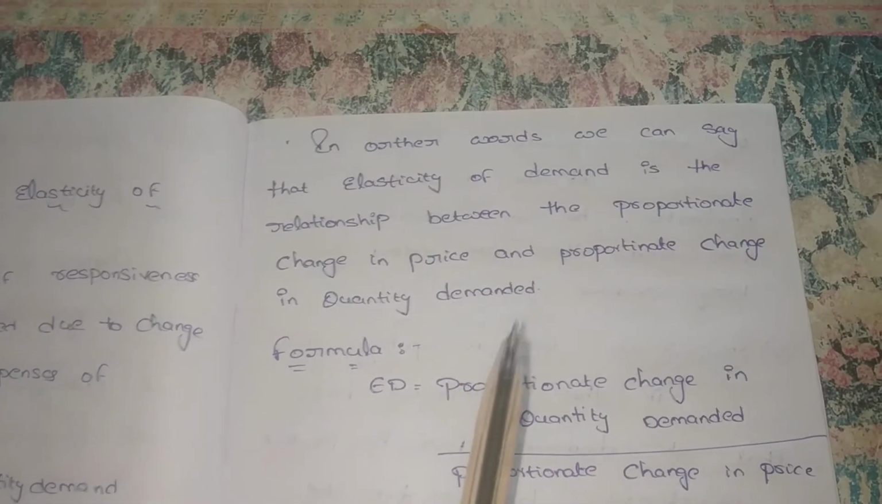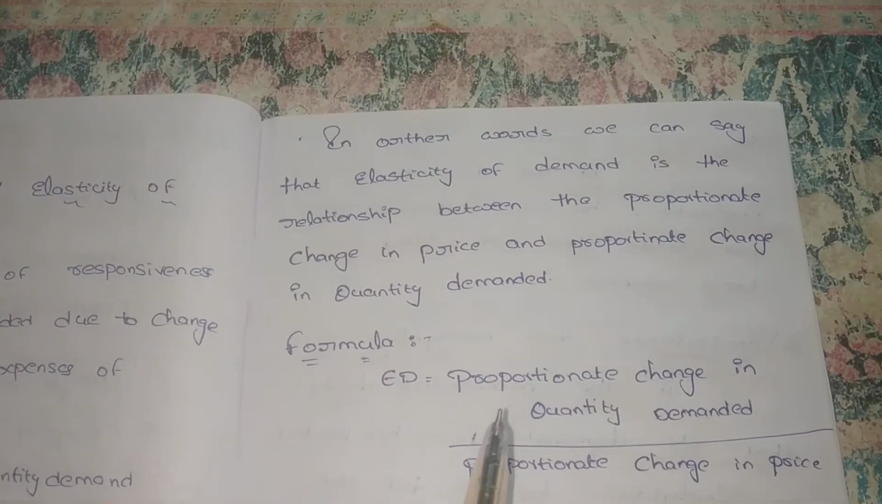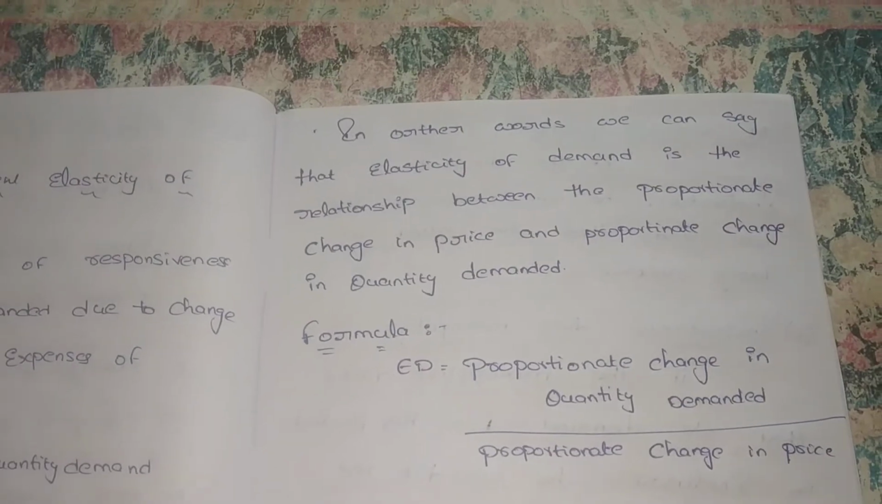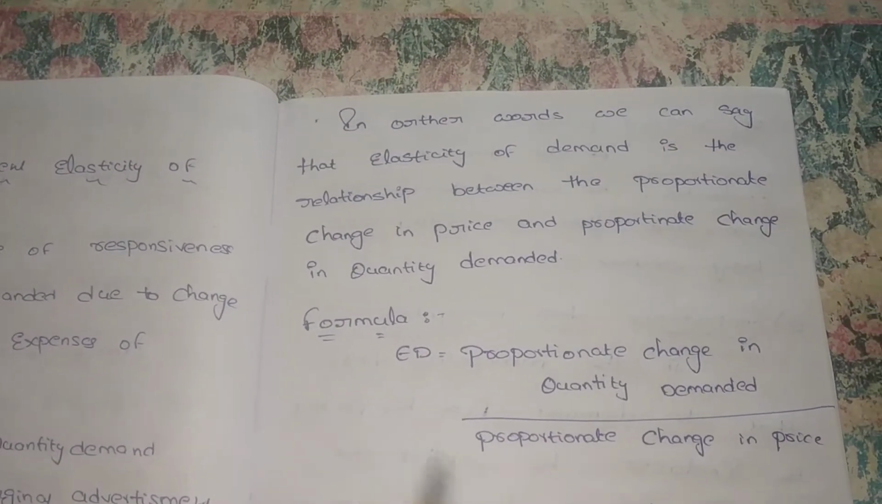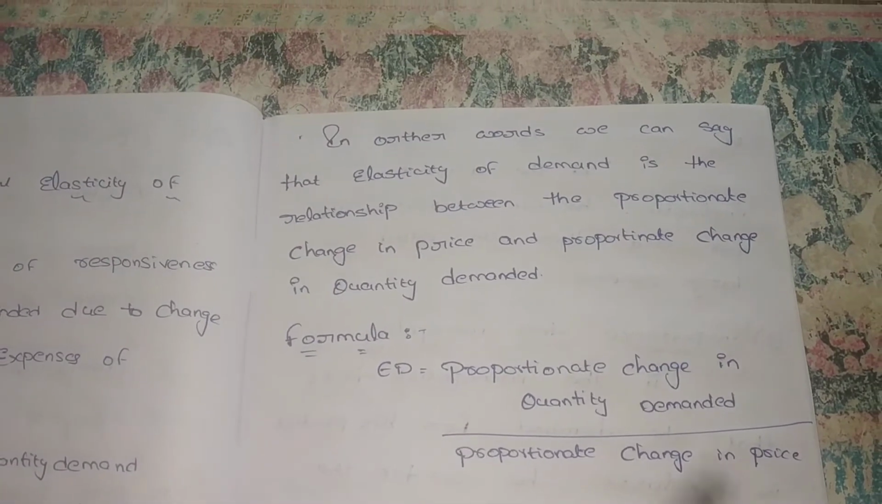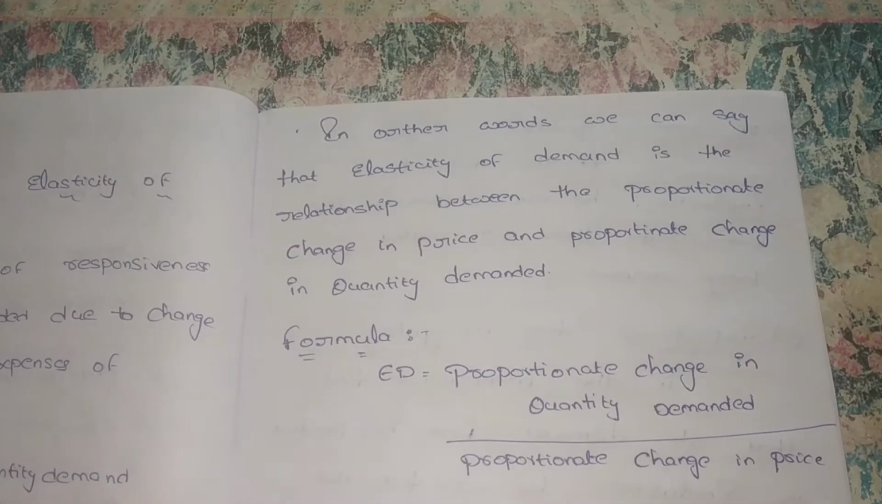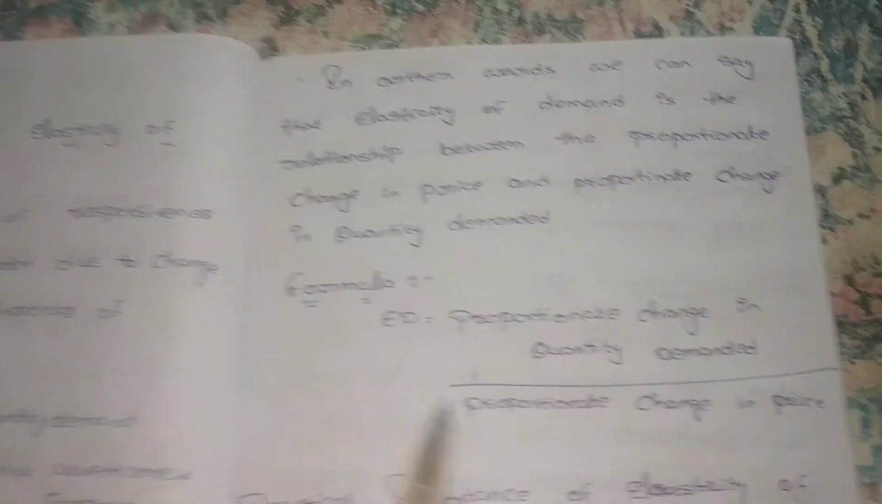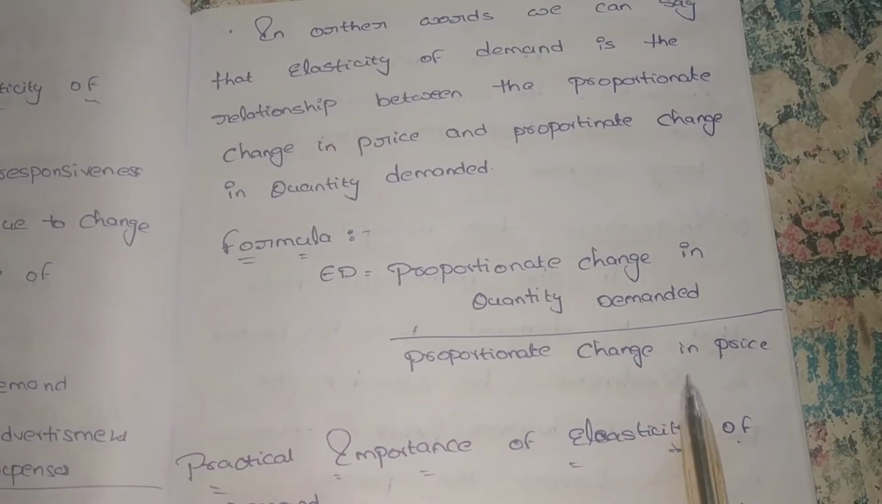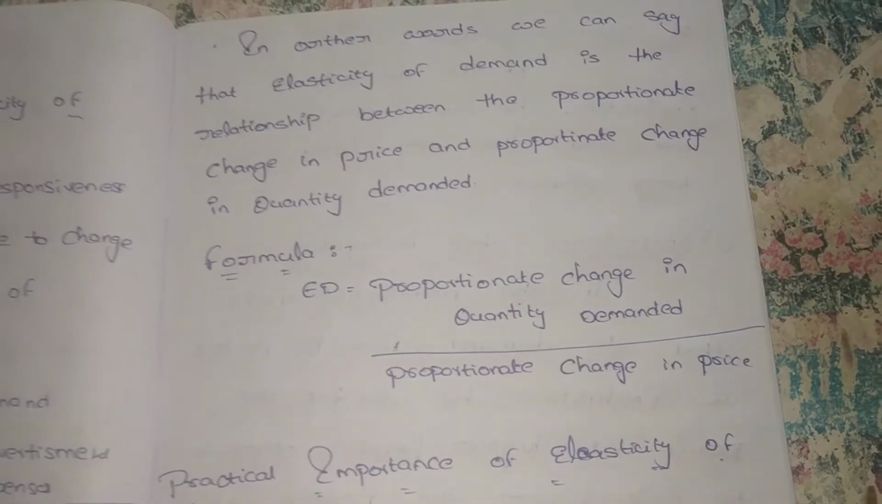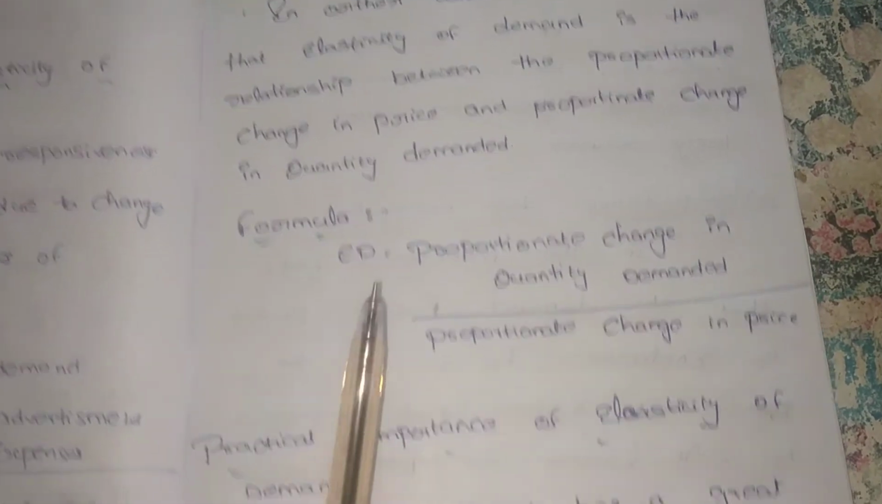For example, if the price changes from 100 rupees to 75, it decreases. For the decrease in price, how much the quantity demanded increases is measured by applying the elasticity of demand formula: proportionate change in quantity demanded divided by proportionate change in price. How to calculate, we discussed in brief in the previous lecture.